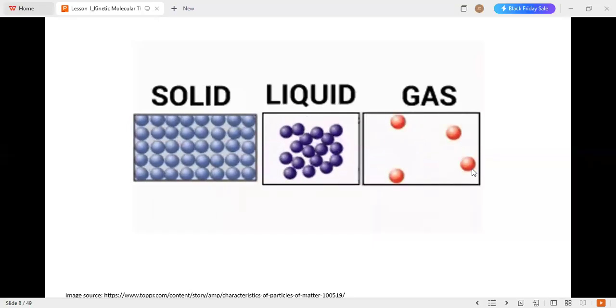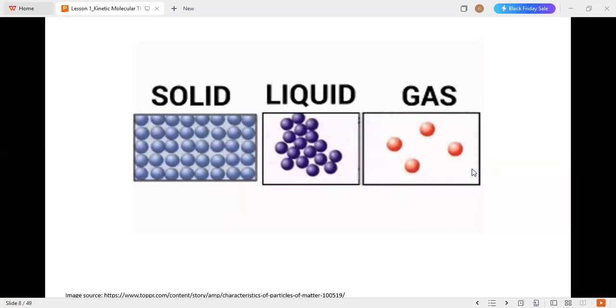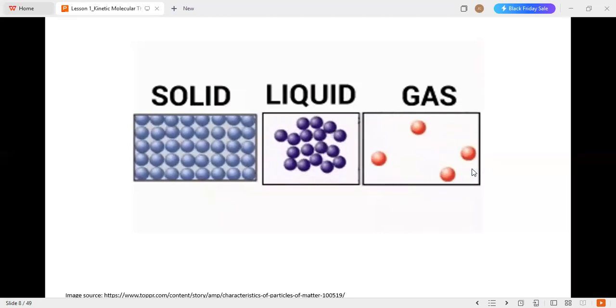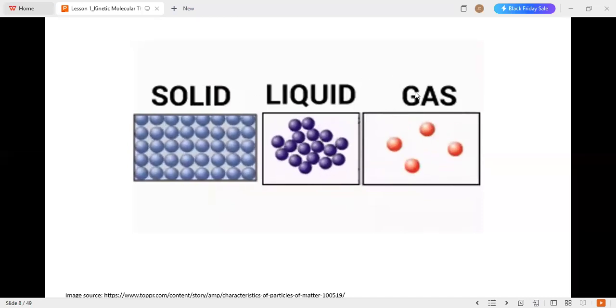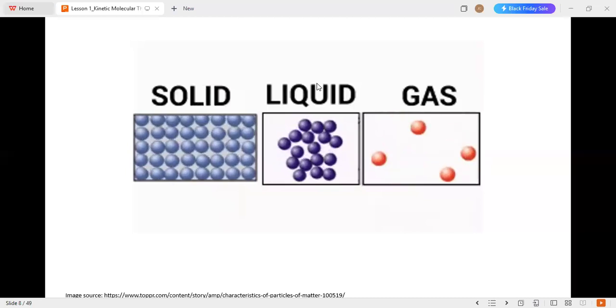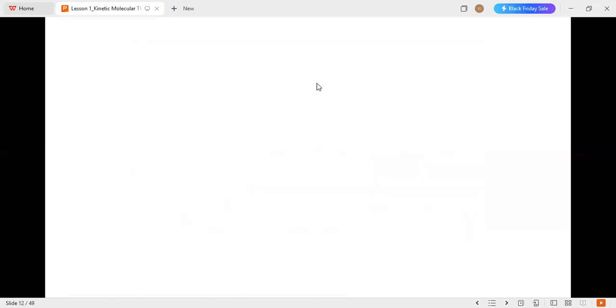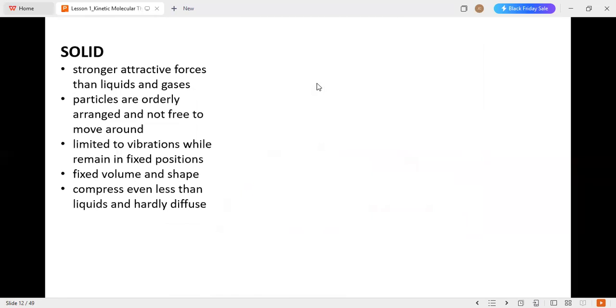Good day, everyone. For this video, we'll be discussing the properties or the different states of matter. So you have here the solid, the liquid, and the gas. To start with, we have here the properties of solids.